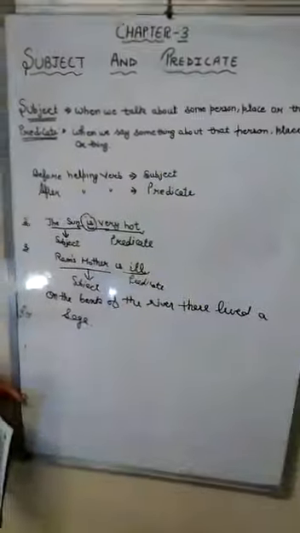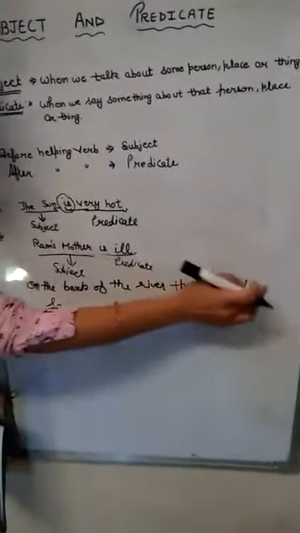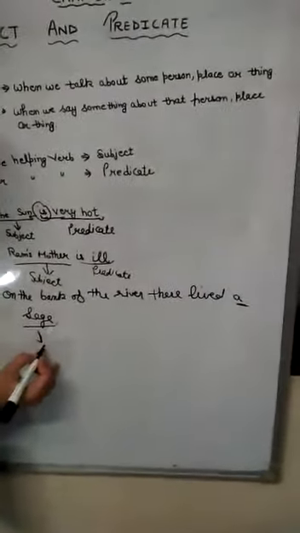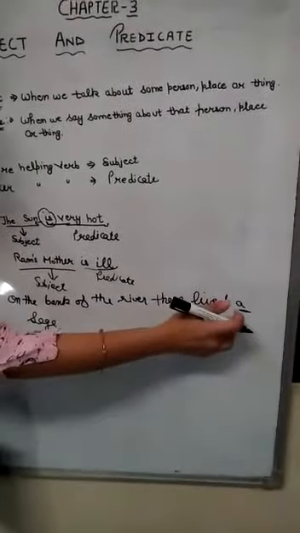So what are we talking about? You may say that on the bank of the river is the subject. No. Clearly, on the bank of the river there lived a sage. So a sage is the subject. That means we are talking about a sage.